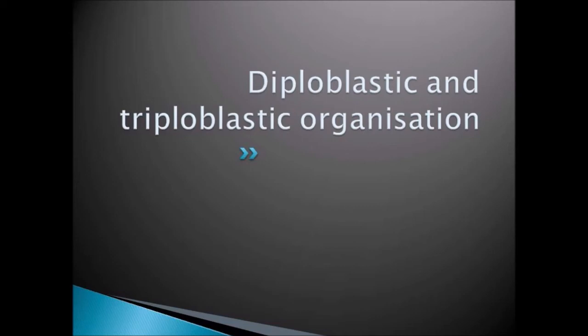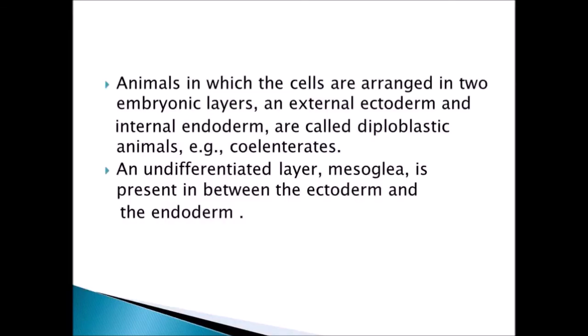Next is diploblastic or triploblastic organization. In some animals, there are two embryonic layers. That is, on the cells, they have two layers. An external ectoderm and an internal endoderm are present.